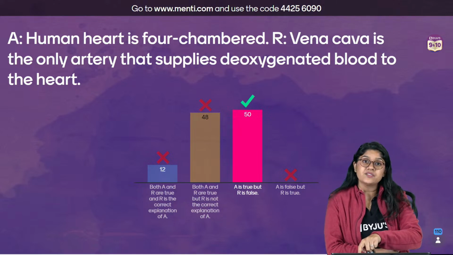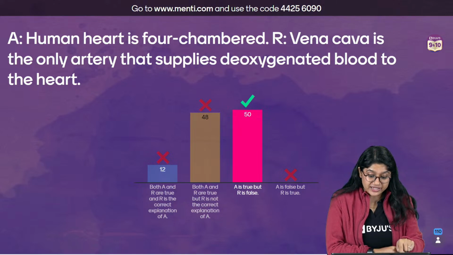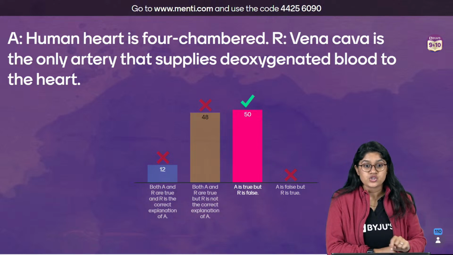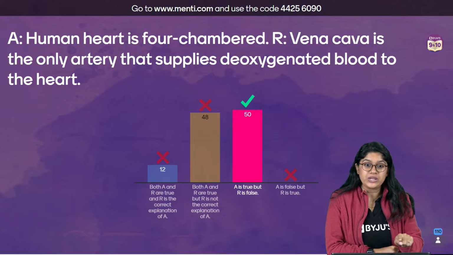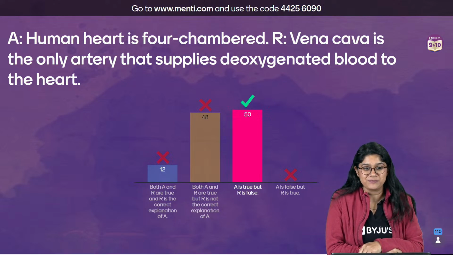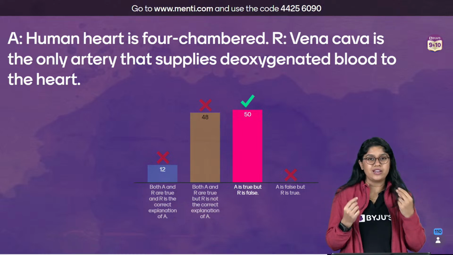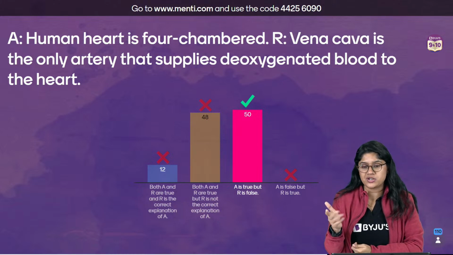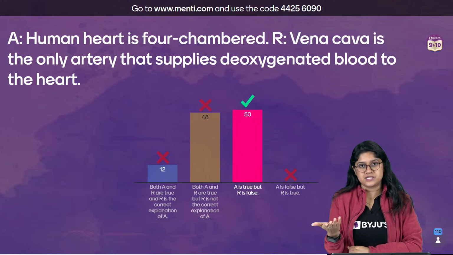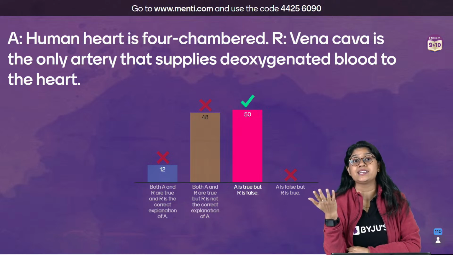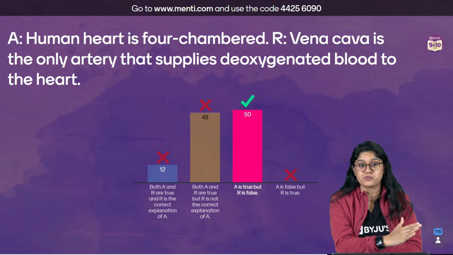Vena cava is a vein which carries the deoxygenated blood from the body to the heart. So in this reason, vena cava is a vein and it's not an artery. I know it. Sometimes when we read the question very quickly, if you're in a hurry, we might miss important words, right? So everyone, in the examination, that is why we say read the question slowly, read the question calmly.